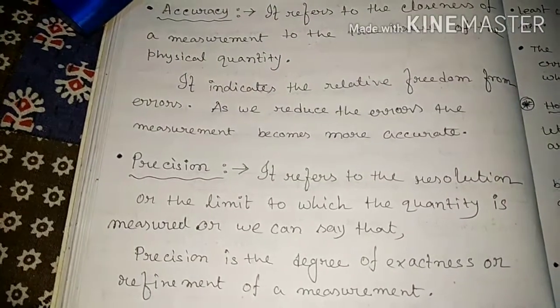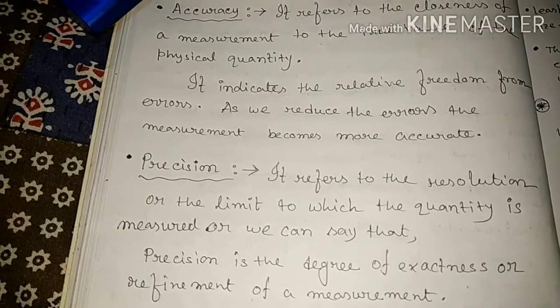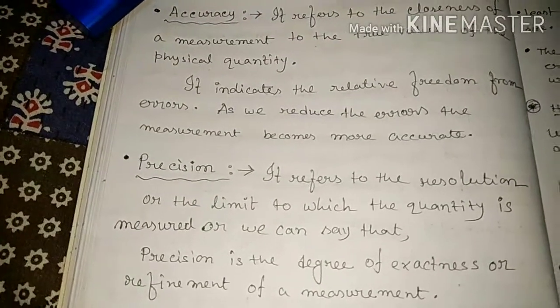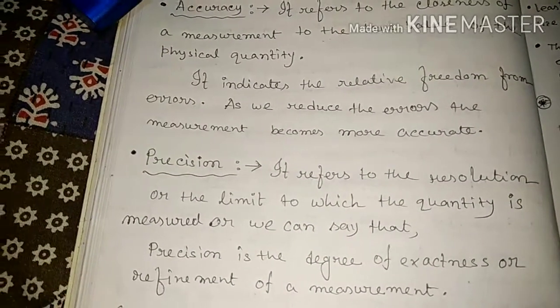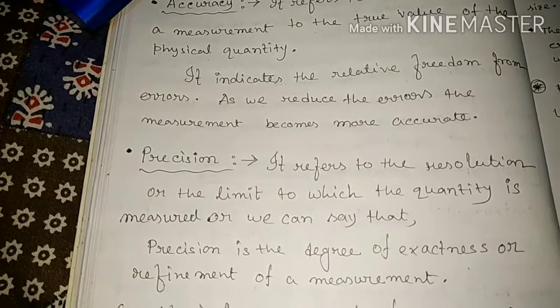For both cases, we first find the least count, and when we do that practical, we see that the screw gauge has a smaller least count than the vernier caliper.